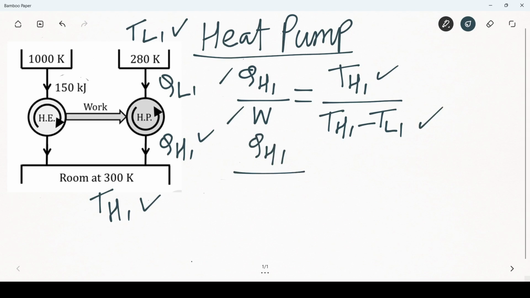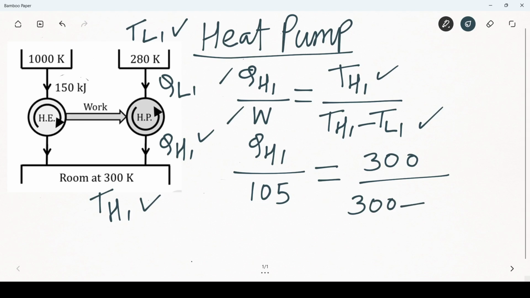The work input supplied by the heat engine is 105 kilojoule, equal to TH1, the room temperature, 300 Kelvin, divided by TH1, that is 300, minus TL1, the ambient temperature, 280 Kelvin.